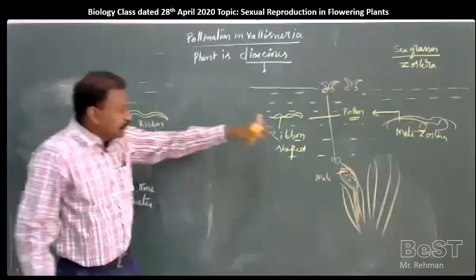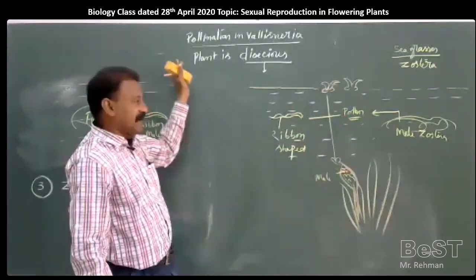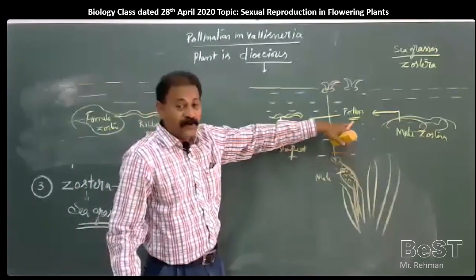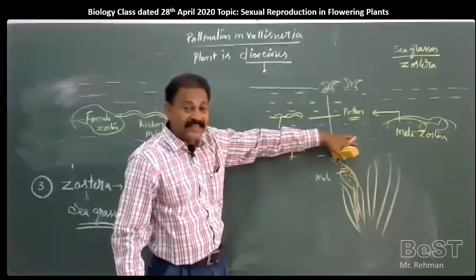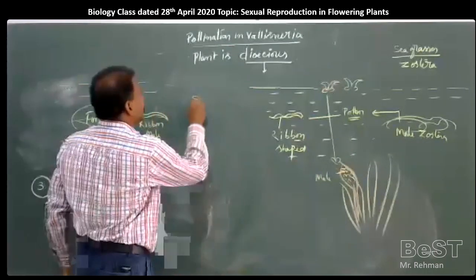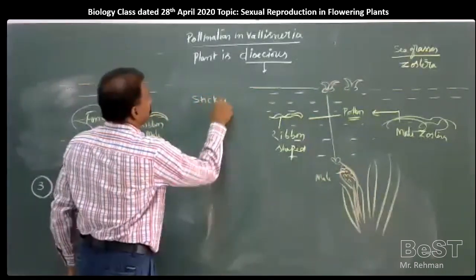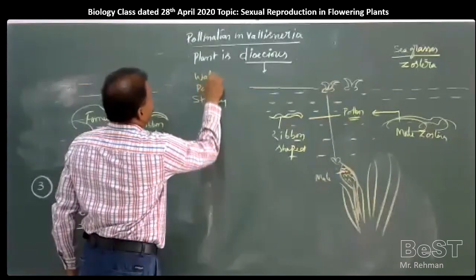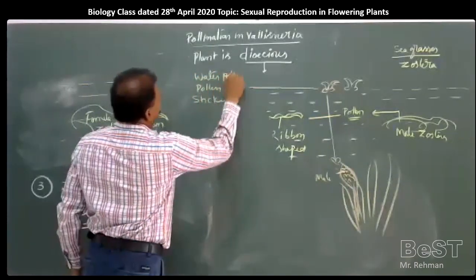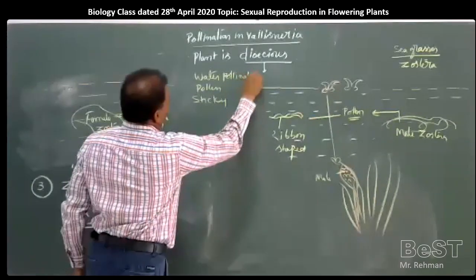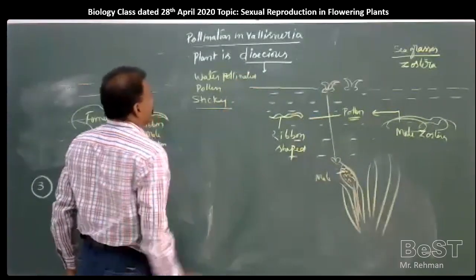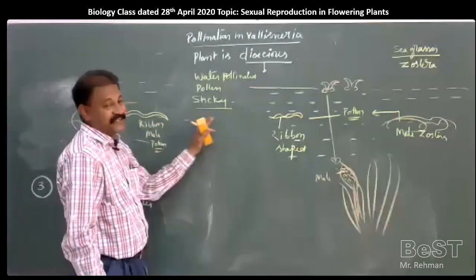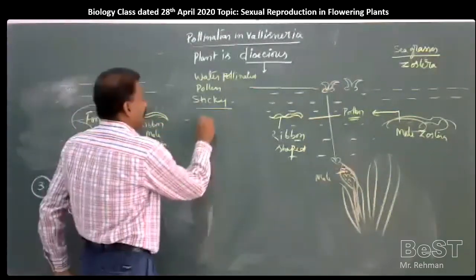Now, simply the difference between wind and water pollinated plants: in water pollinated plants, pollen grains are sticky. They may be large, ribbon shaped or round of various shapes, and pollen